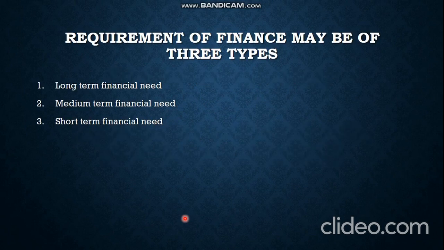Basically, whenever you require this money, we can classify it into three types. One is a long-term financial need, second is medium-term financial need, and third is short-term financial need. The long-term financial need includes the finance that will be required for around 5 to 10 years, right? This includes the finance required for buying land for your venture or for infrastructure, and the money required for equipment, machinery, labor. All that you can include in this long-term financial need. That is a large amount, right?